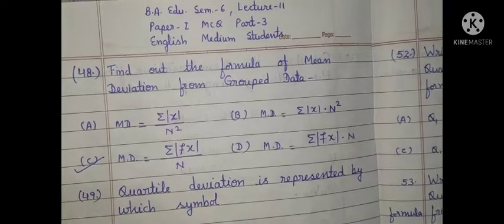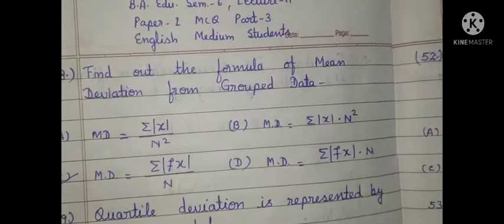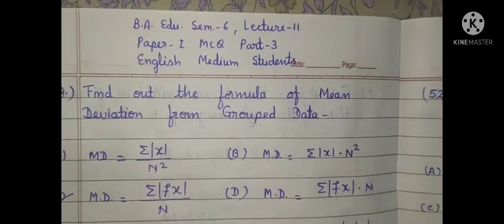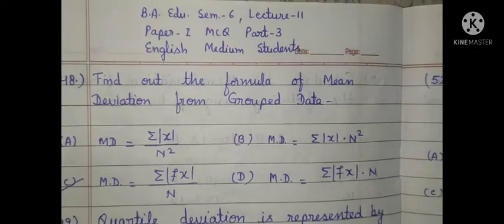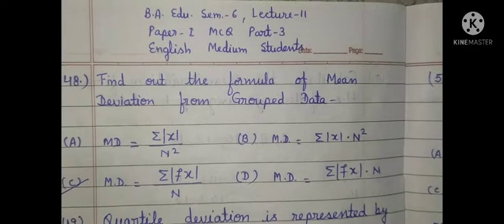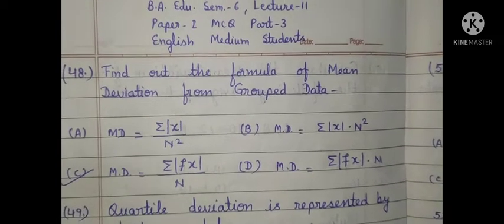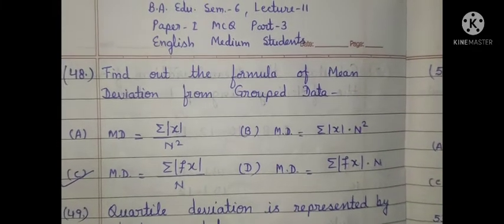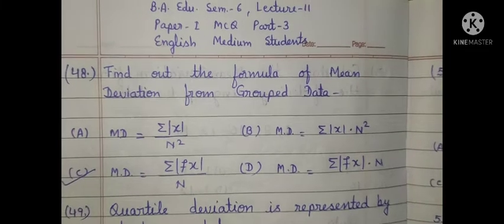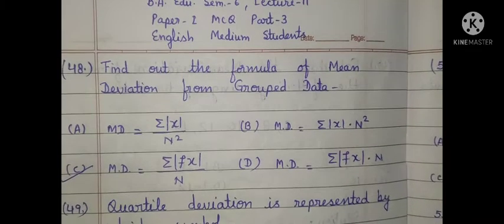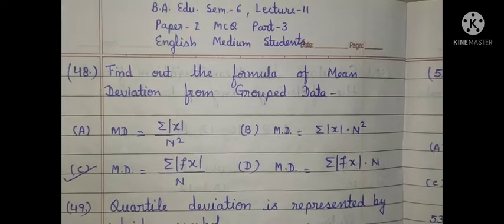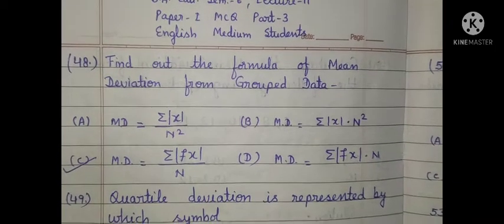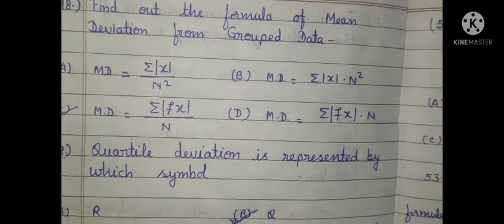In this lecture, I have covered paper 1, Statistics in Education, BA Education, Semester 6, English Medium students, and this is lecture 11 and part 3. Part 3 means this is the third part of this paper.